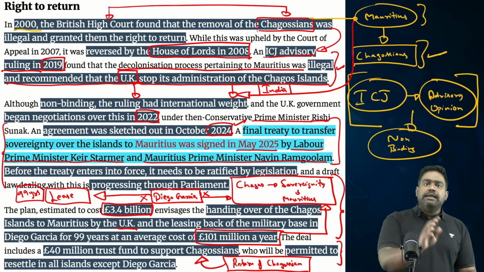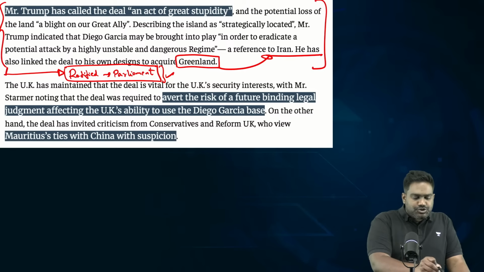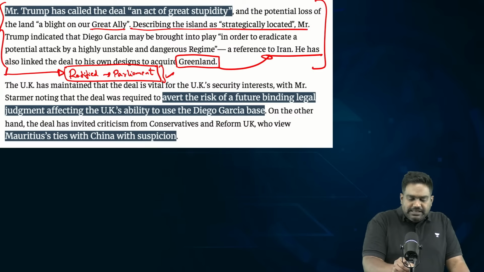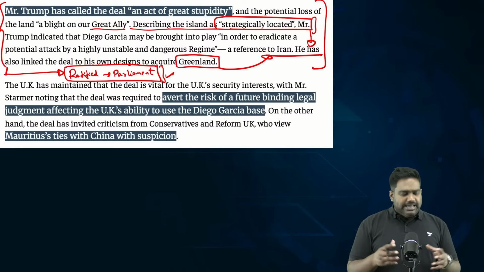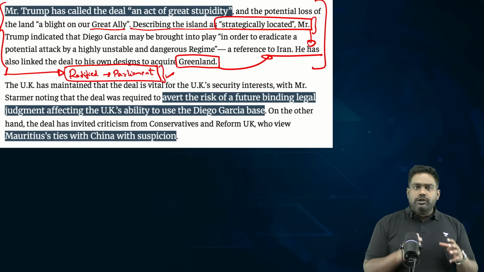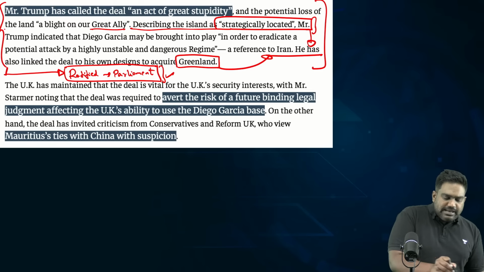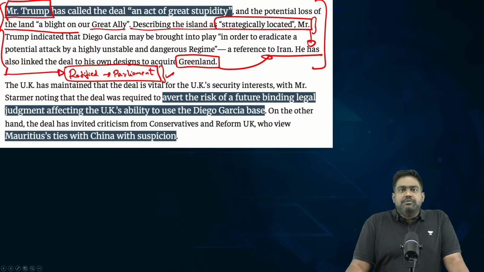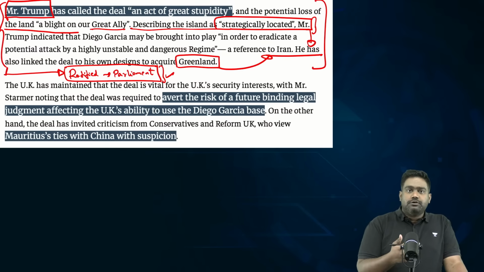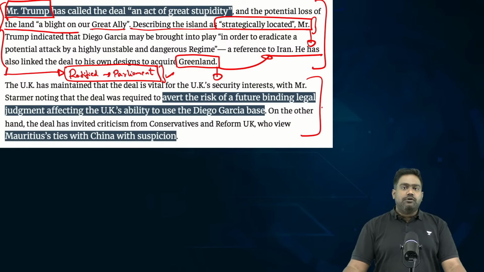So before it takes effect, the US is now exerting pressure under Donald Trump, criticizing British action, labeling it an act of stupidity, as to why are you giving up a strategic location, as though they have ownership over it. This again is purely a reflection of the colonial imperial mindset of Western powers, especially the United States, under leaders like Donald Trump. So that remains a point of concern for the people of Mauritius, the Chagosian population who have fought for this right for decades. It remains a concern for India as well, as this has implications for Indian interests.